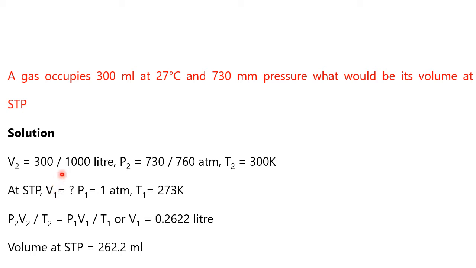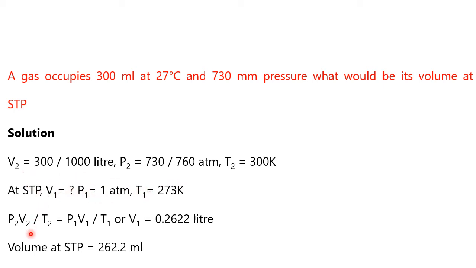Okay, V1. So V2 is given. What is the V2? 300 ml. Please convert into what? Liter. So 300 by 1000, that gives in terms of liter. So P, again same, using the atmosphere and the millimeter mercury. Okay, it is 730 by 760. So P2 is given, V2 is given, temperature at this 27 degrees centigrade is 300 Kelvin. So at standard STP, P1 is given, T1 is given, V1 we don't know.